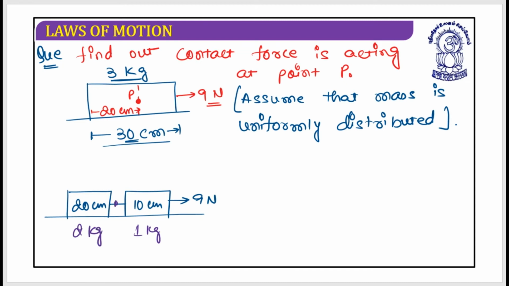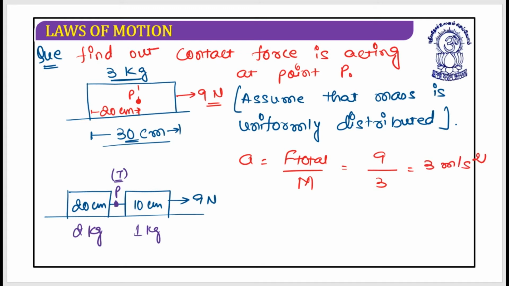You want the contact force at this point. Even you can understand, for your understanding, you want to find out the tension at this point. So first you need to find the acceleration, which is F total divided by total mass. The F total is 9, the total mass is 3 kg, which gives 3 meter per second square.